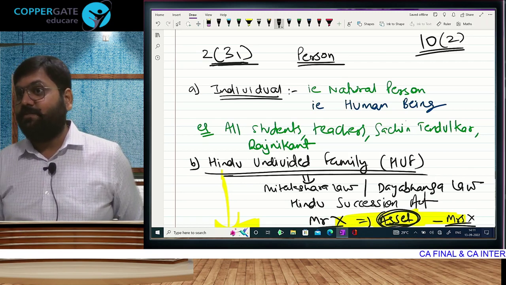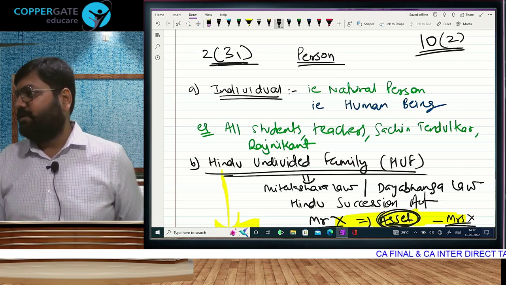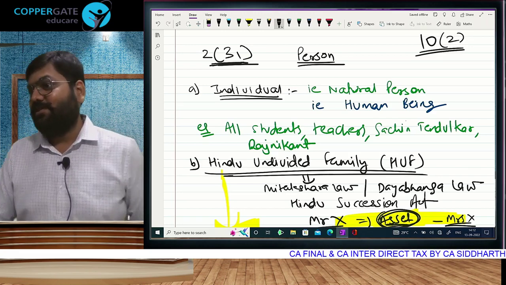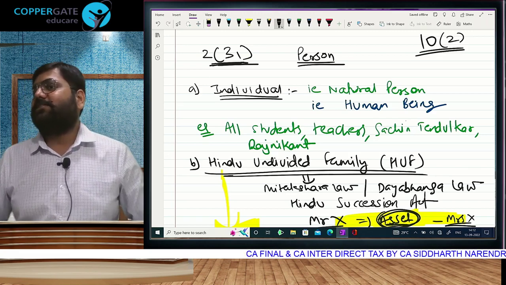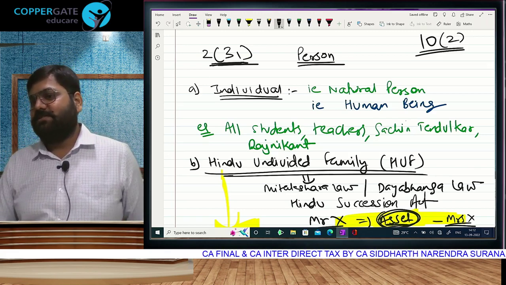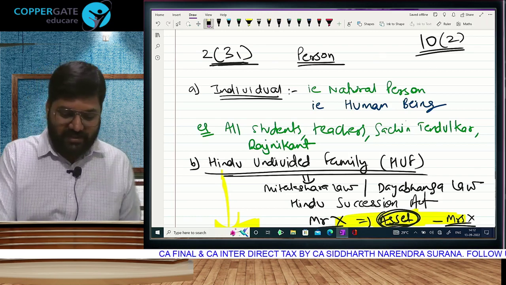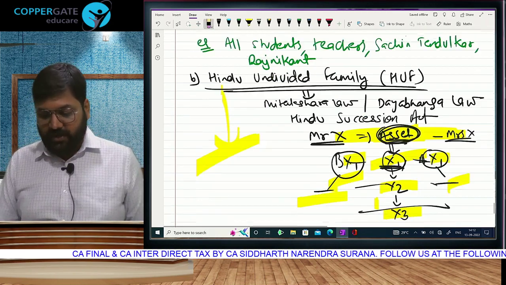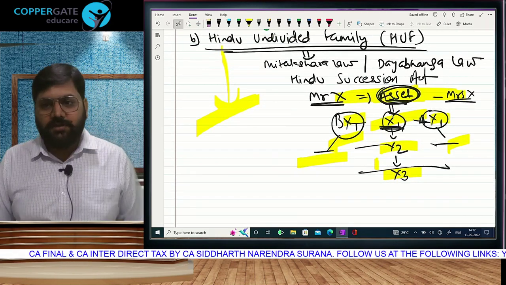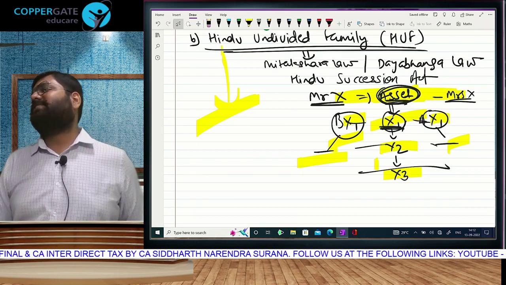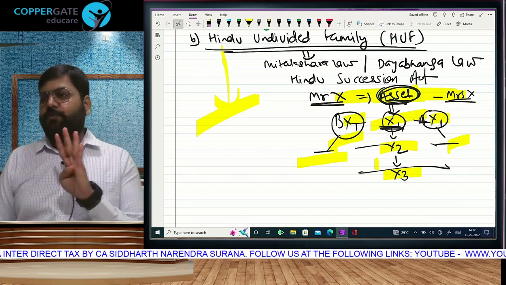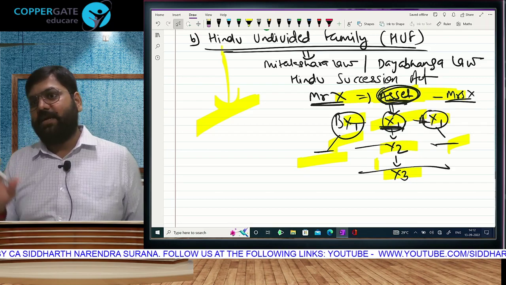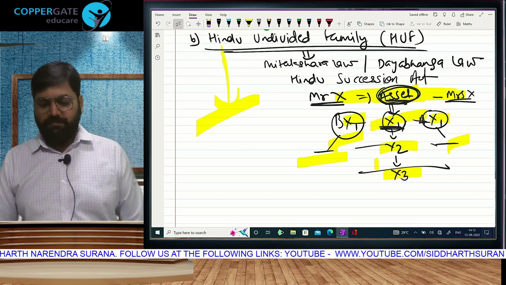In the exempt income chapter, I will make you write this. Share of profit received by a member from HUF is exempt. And you already know the logic. Nothing is bigger than logic, the reason behind the provision. Understood? Why is the share of profit exempt? Because HUF has already paid tax. And why is HUF already paying tax? Because HUF falls in the definition of person. Hindu undivided family: 4 generations of a Hindu family have got right over the family income. So we take tax from the family and then don't tax the individual members.